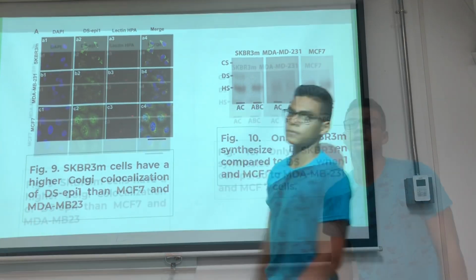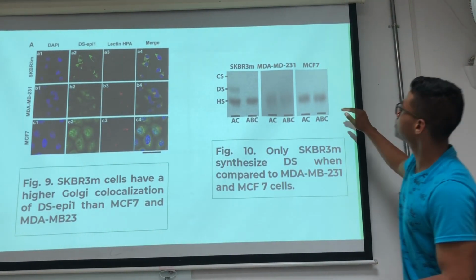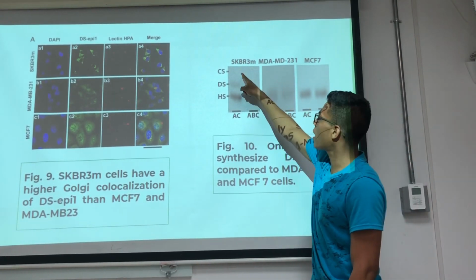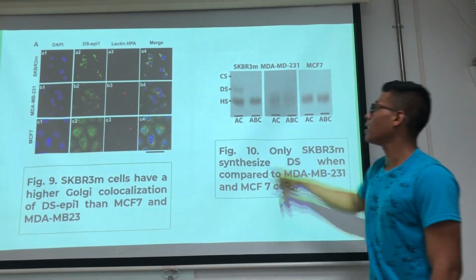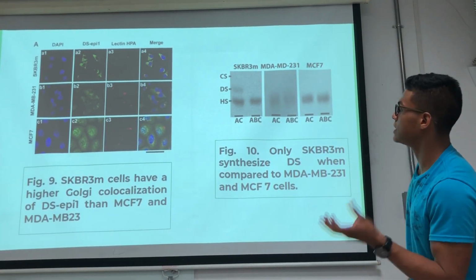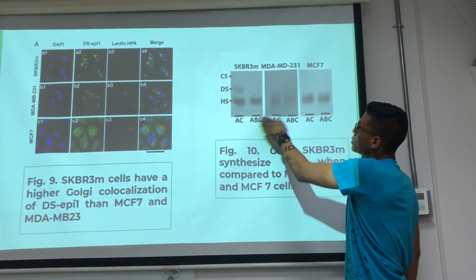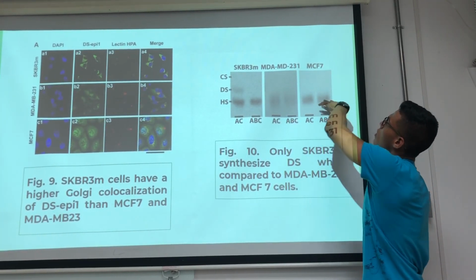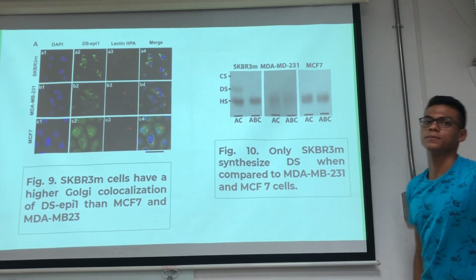And the last picture shows how in SKBR3M the expression of Dsepi1 is higher compared to the other cell lines like MJ or MCF7.